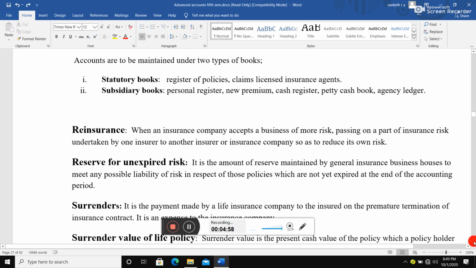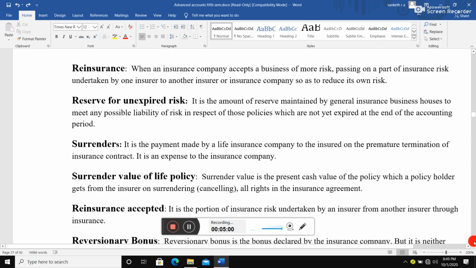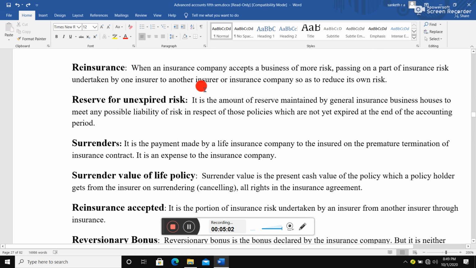Out of that, the important concept is reinsurance first. What do you mean by reinsurance? Let me explain logically. Insurance means compensating one person by another: the insured pays the premiums, the insurance company collects the premiums, and at the time of the loss occurring to the insured, the insurance company pays. That is actually called insurance.